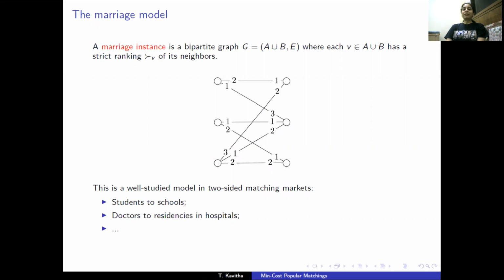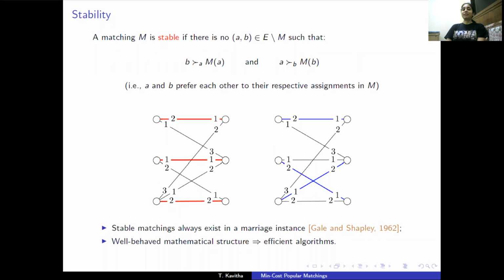Such a bipartite graph is also called a marriage instance, and this is a well-studied model in two-sided matching markets, and it's used in applications such as matching students to schools and doctors to hospitals. What one typically seeks here is a stable matching. A matching is stable if there is no edge that blocks it. The blue matching here is unstable because the edge between the two middle vertices blocks it. However, the red matching is stable.